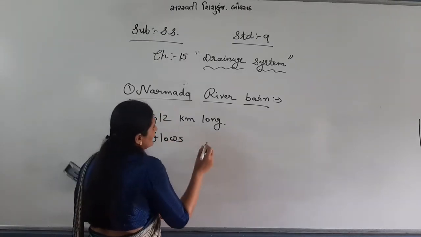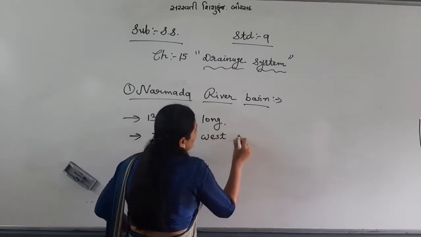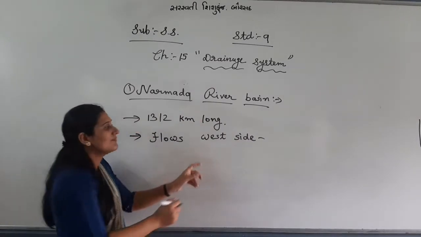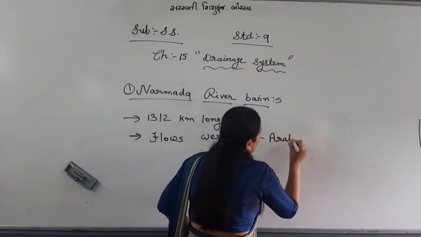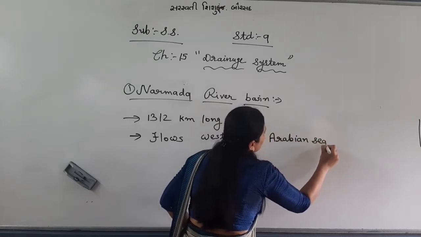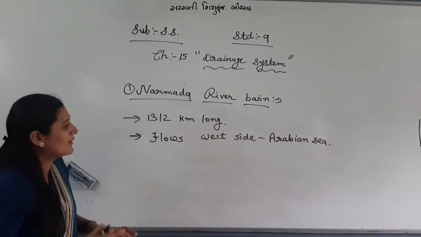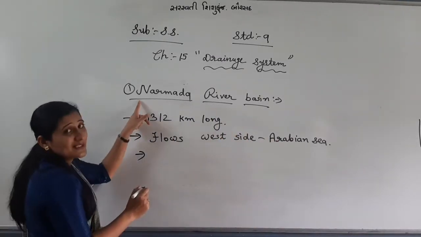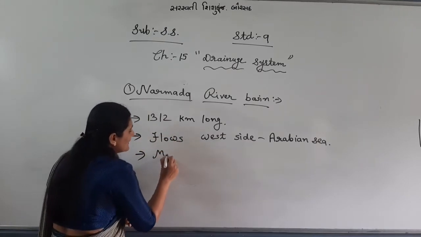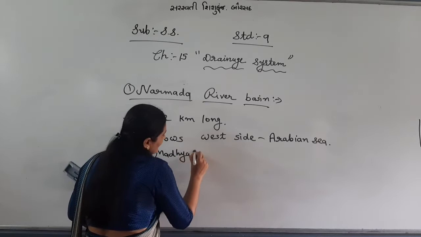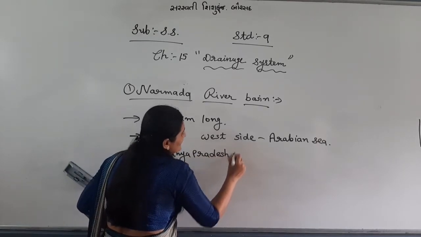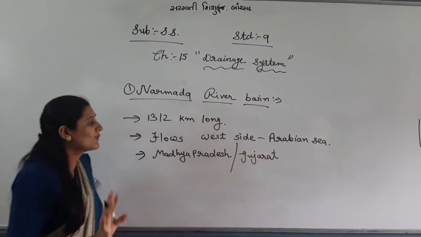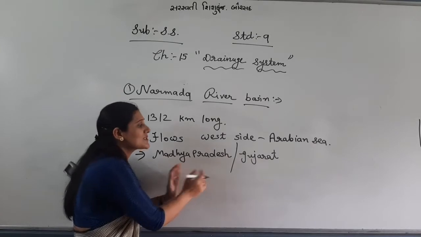Let me tell you, my dear students, flows west side means where will it meet? If the Narmada river flows to the west side, where will it meet? Arabian Sea, right? First let me discuss, then I will talk about why flowing west leads to the Arabian Sea. The Narmada river's basin area is especially Madhya Pradesh and Gujarat. See, the Narmada river flows in two states of India, Madhya Pradesh and Gujarat.